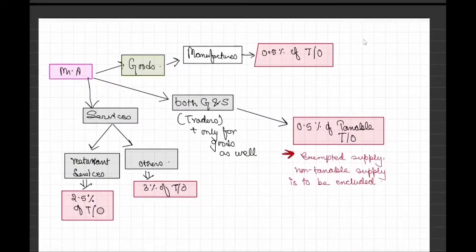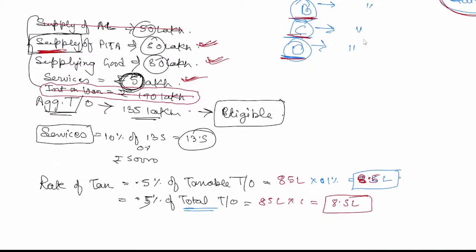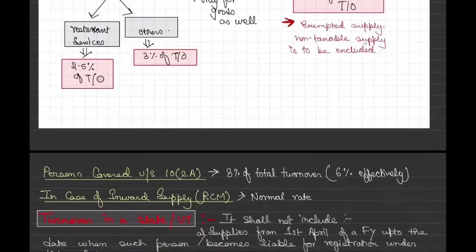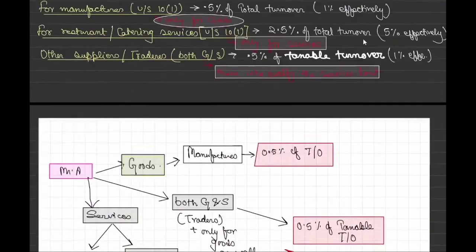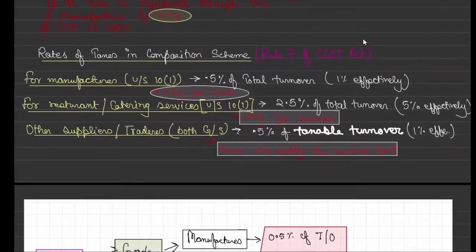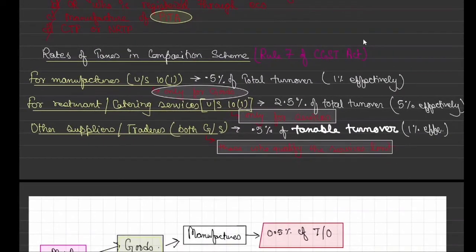So this is coming very similar to everything. This whole tax is coming, but taxable means what? If you are making any non-taxable supply, that won't be calculated. What is taxable, what is non-taxable, what is total, or what is taxable turnover? We'll discuss that also. So what we saw is that any manufacturer of goods,